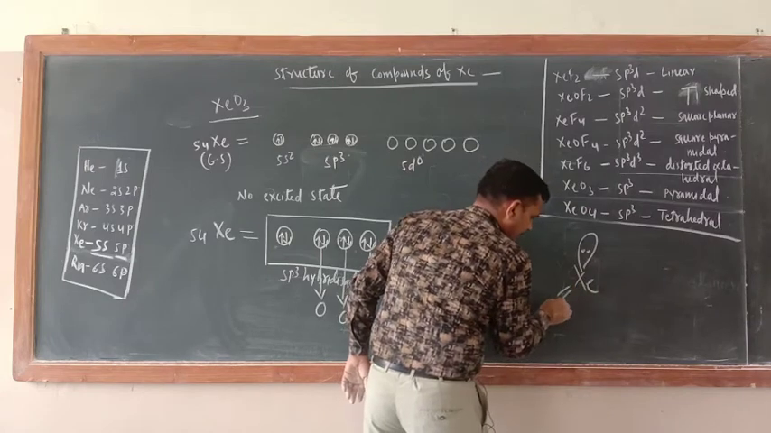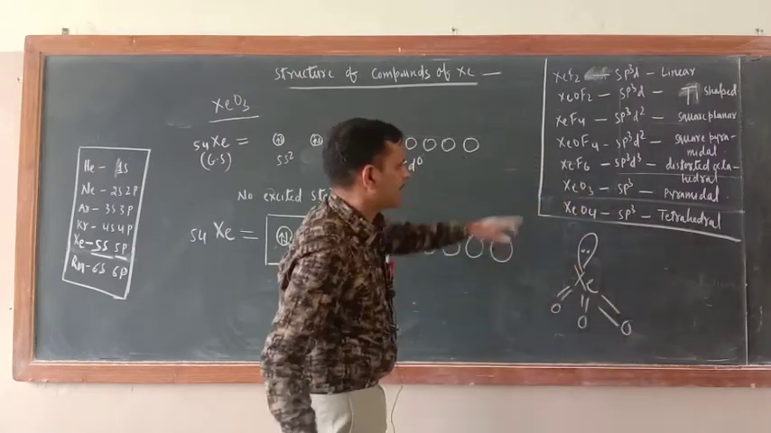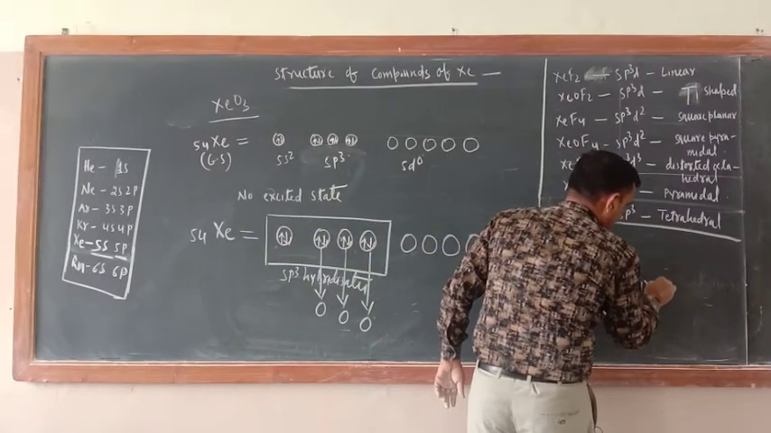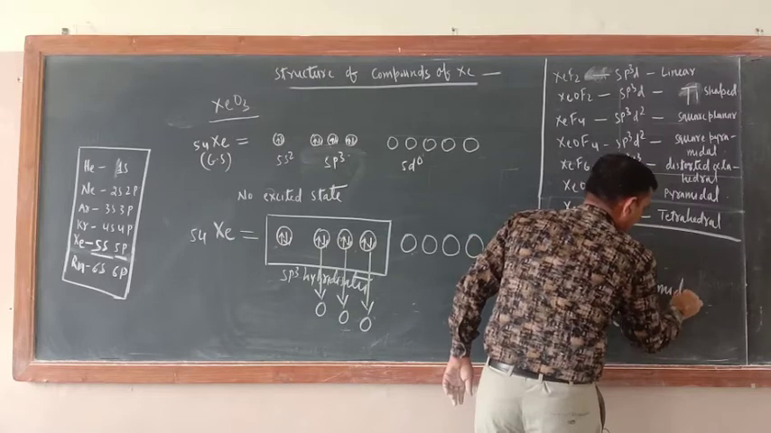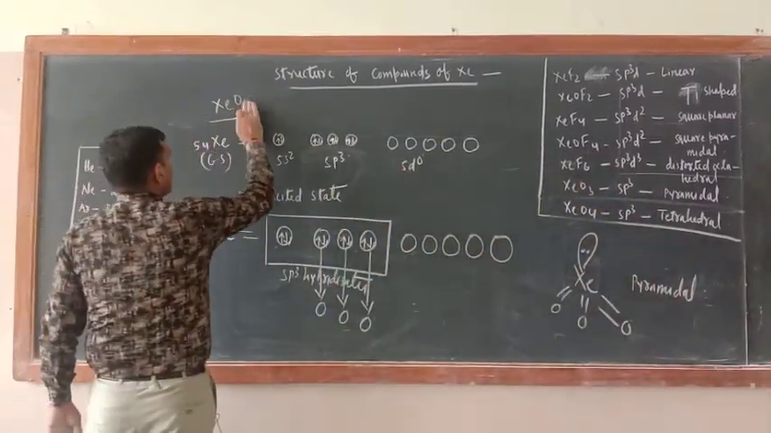Now here what is there? Double bond, double bond, double bond. What is the name of the shape? Already you have written. Pyramidal. Okay. What about the structure of XeO4?